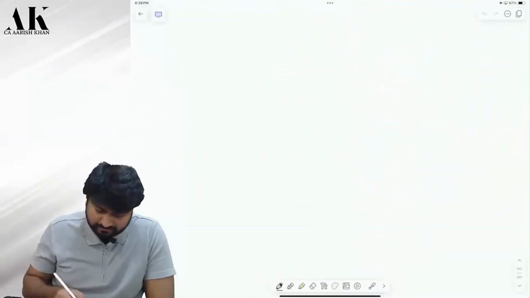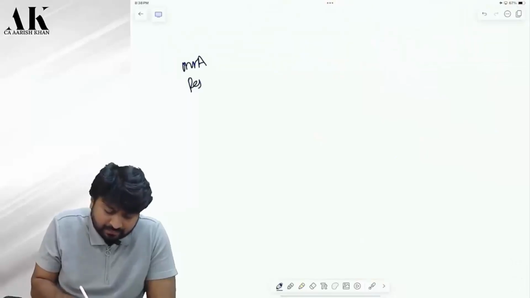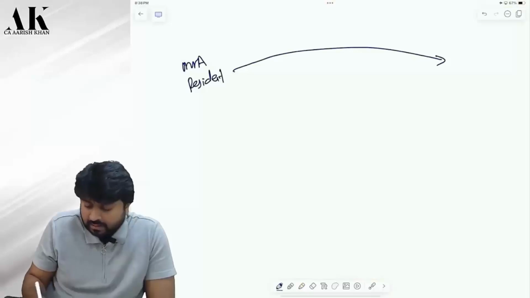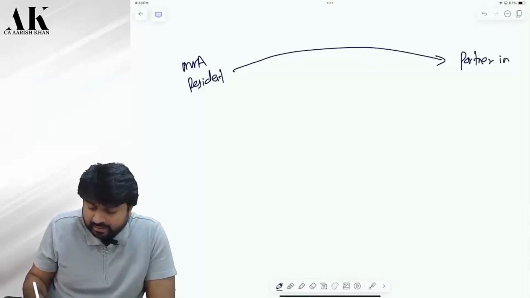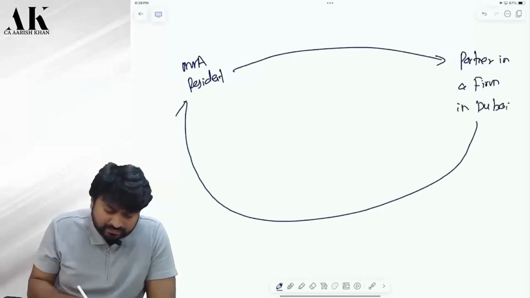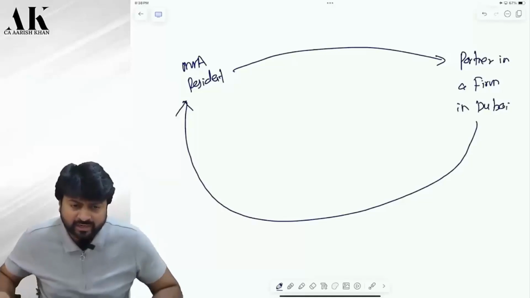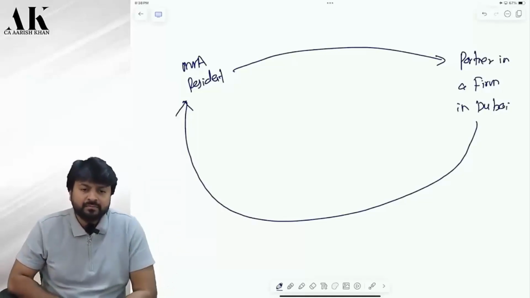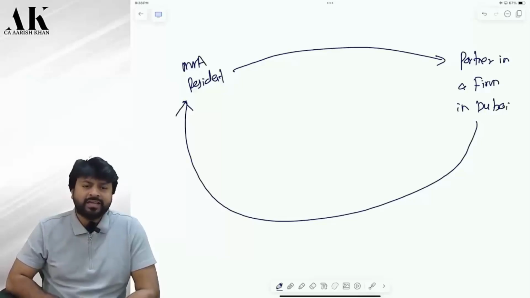I am Mr. A. I am resident, and I am a partner in a firm in Dubai. Shall I disclose that in the asset or not? In the ITR, that I am a partner in a firm, I have an interest in a foreign entity. Shall I disclose that in the ITR or not? Yes, sir. I fail to disclose. Will it be considered as an undisclosed foreign asset or not?